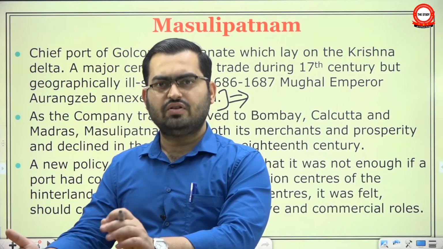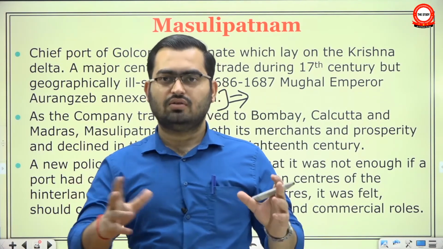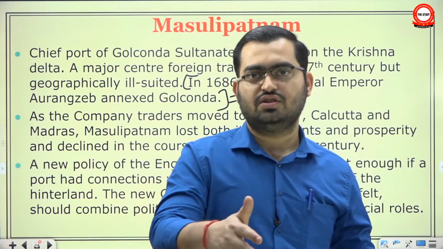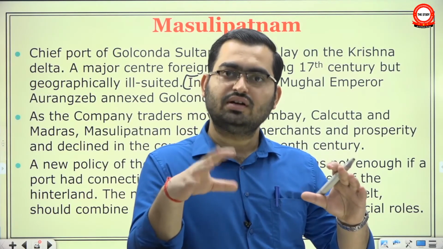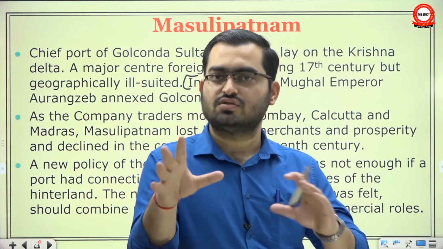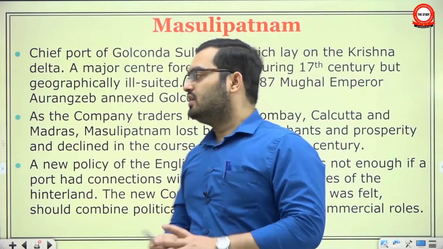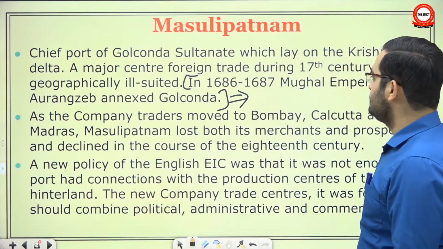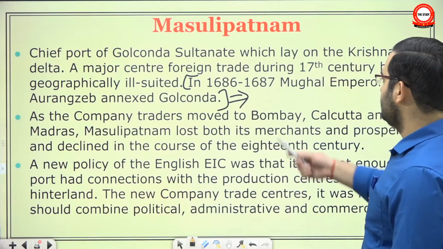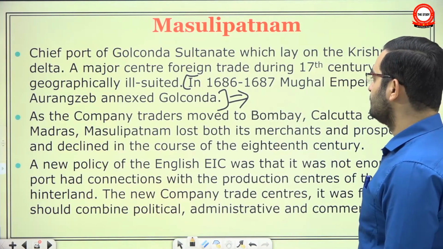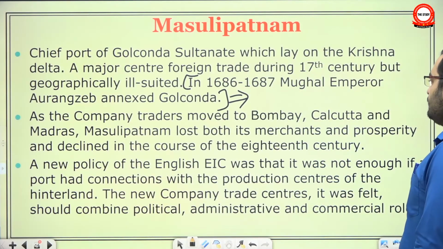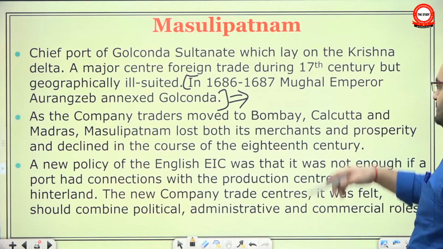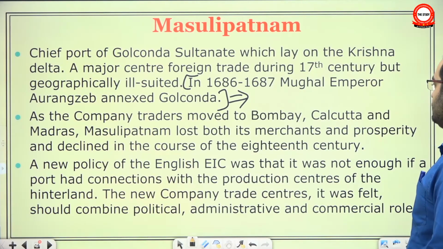There were a few exceptions, and I cannot go into the details of what caused this shift, but compared to the west coast, the ports of the eastern coast were far more important, and the volume of import-export trade from the east coast was far more than from the west coast. Therefore the importance of these ports increased, and it is often argued that this was one of the reasons why Aurangzeb decided to annex Golconda, so that he could capture this trade. As the company traders moved to Bombay, Calcutta and Madras, all three presidency towns, Masulipatam lost both its merchants and prosperity and declined in the course of the 18th century.